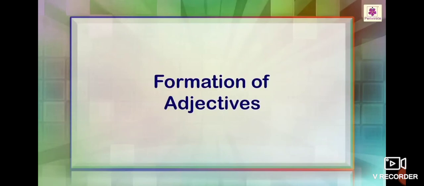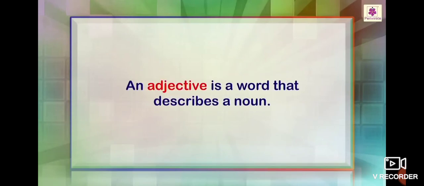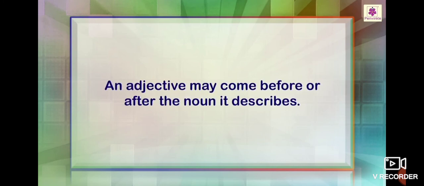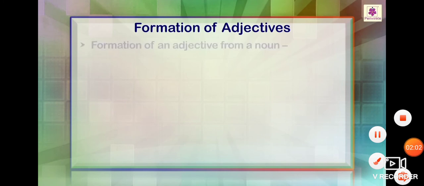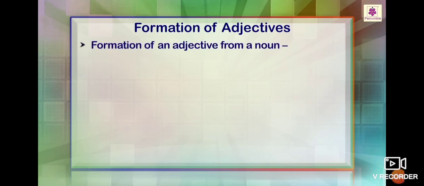Formation of adjectives. An adjective is a word that describes a noun. An adjective may come before or after the noun it describes. Today, we will learn how an adjective can be formed. We can form an adjective from a noun.